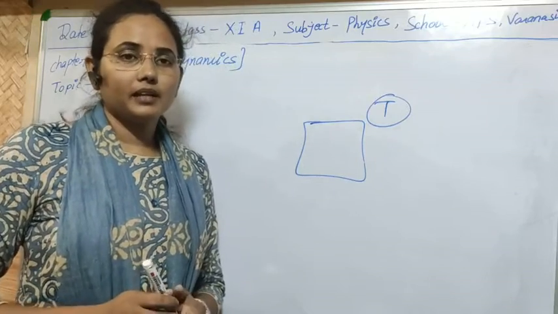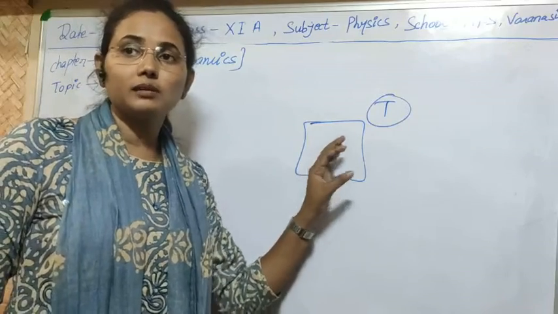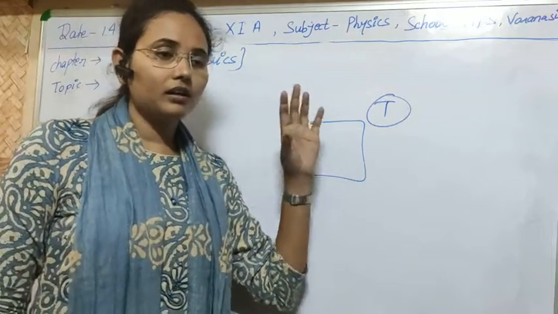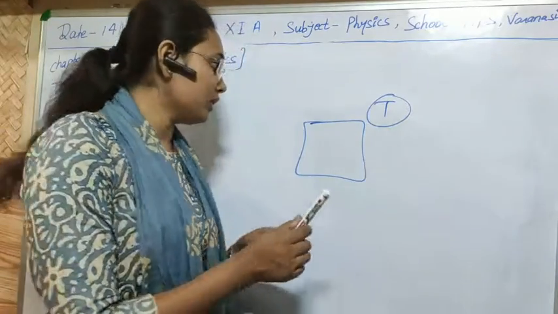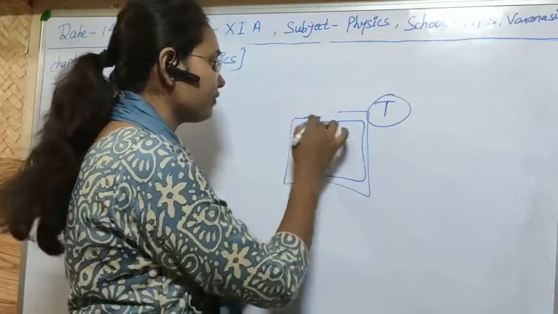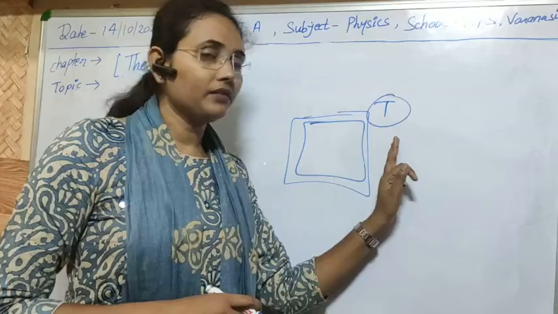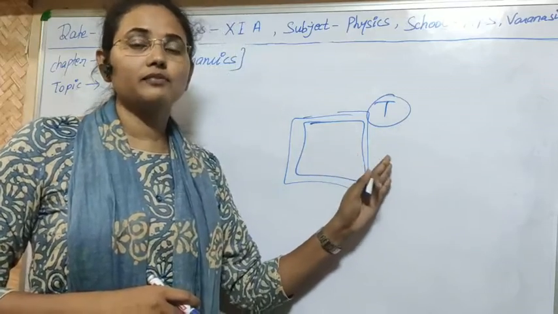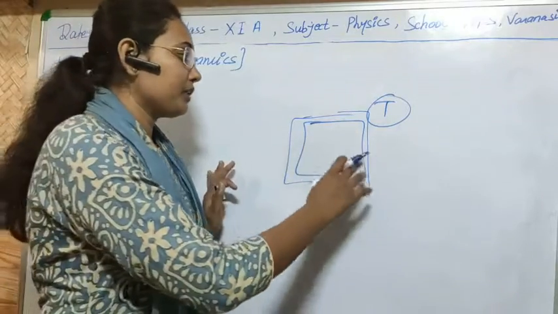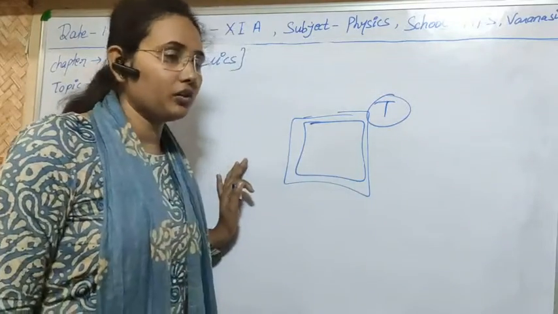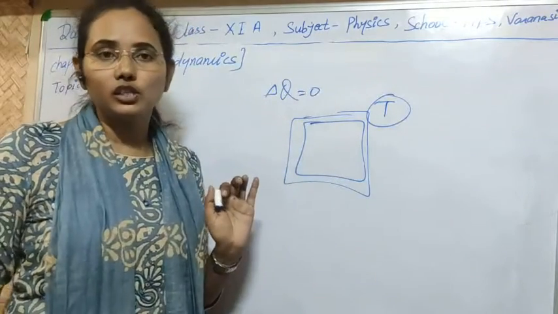The second process is the adiabatic process. In an adiabatic process there is no transfer of heat from the system to the surroundings. If we use some insulated device for coating the vessel, that insulation will resist the flow of thermal energy to the surrounding. In this case no heat energy is transferred, so the change in heat energy, delta Q, will be 0.